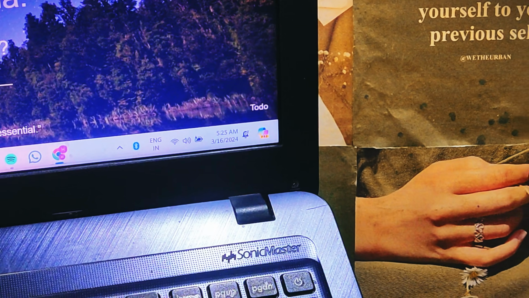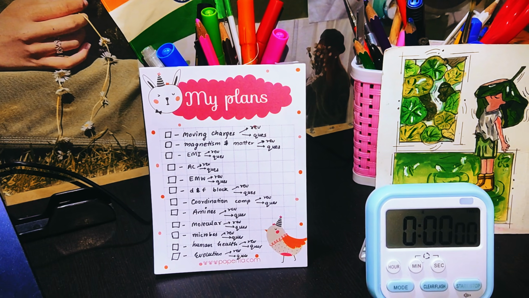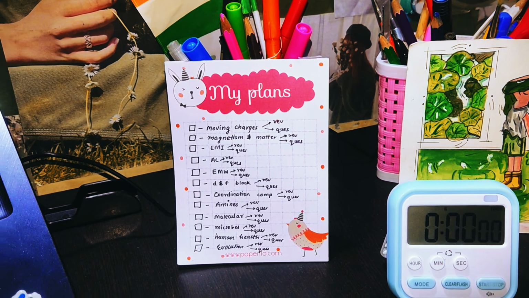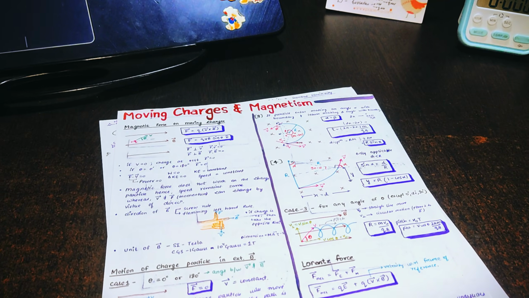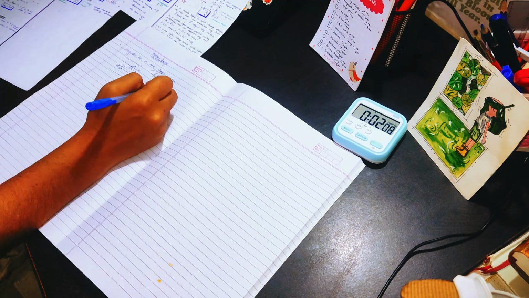So time right now is 5:25 am and today is 16th of March and tomorrow is my AIATS, so today I'm gonna prepare for that. So I already made the to-do list, basically wrote down all the chapters which are coming in the test, and I'm gonna start with revising moving charges and magnetism.